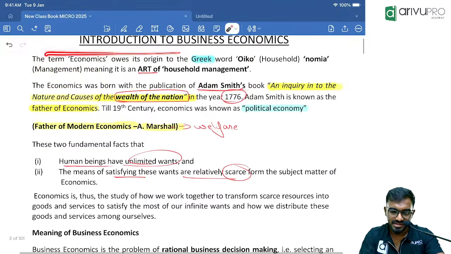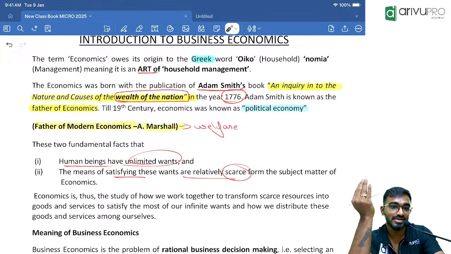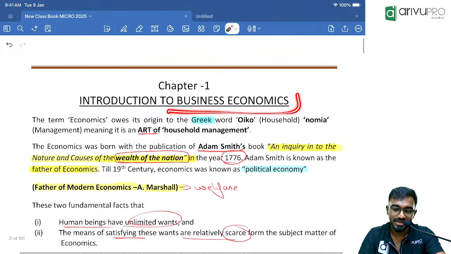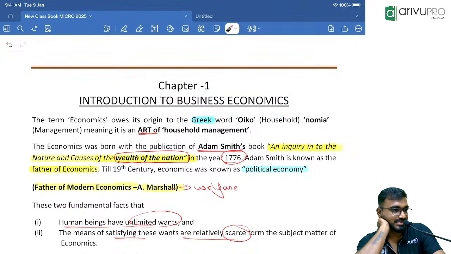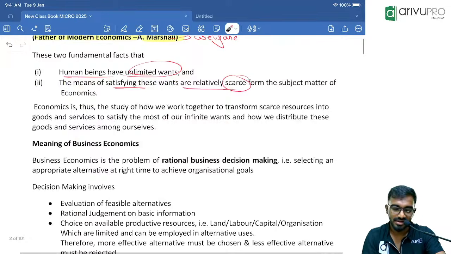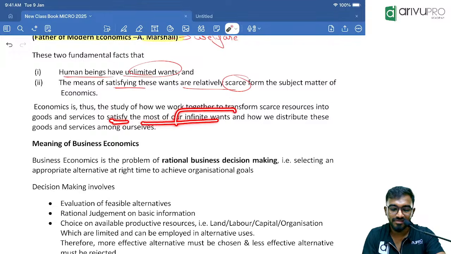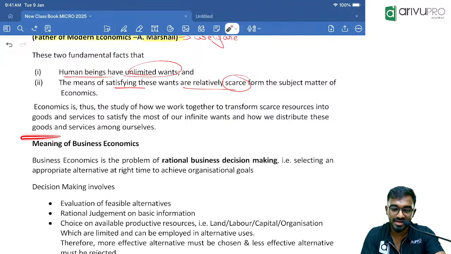Whatever we just discussed, Adam Smith, Alfred Marshall, human wants are unlimited, resources are limited. This is a general economics concept, but your syllabus does not speak about general economics, so we will also have to speak about business economics. Economics is thus a study of how we work together to transform scarce resources into goods to satisfy most of our wants, and how we distribute the economic goods and services among ourselves. This is what general economics speaks about.